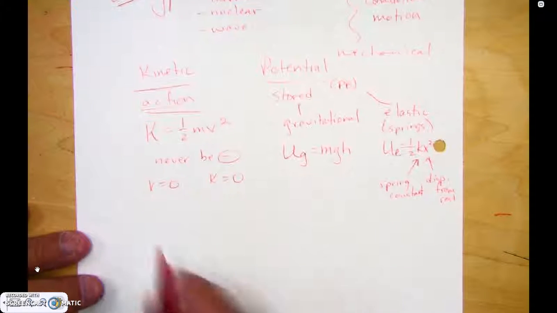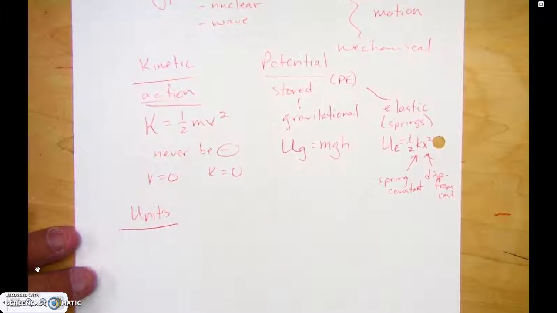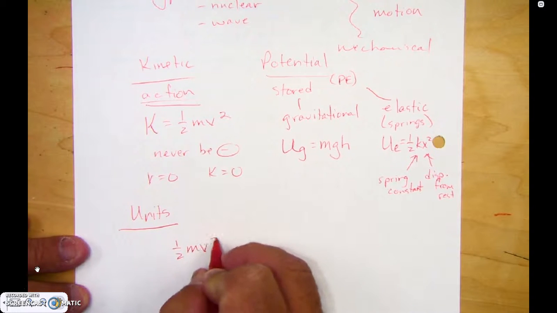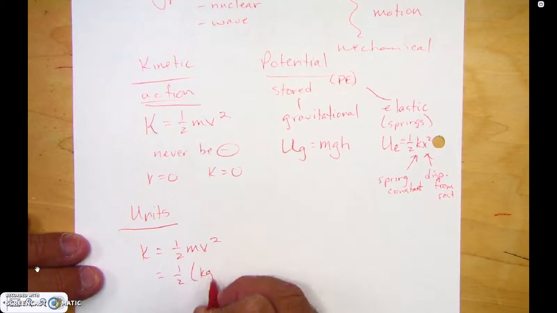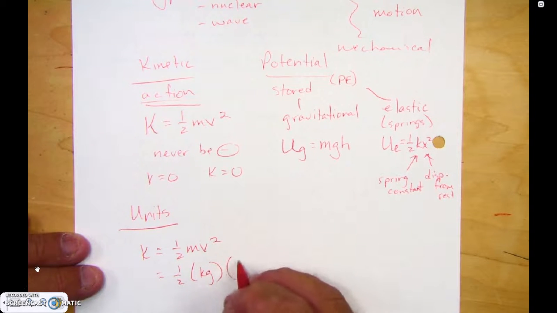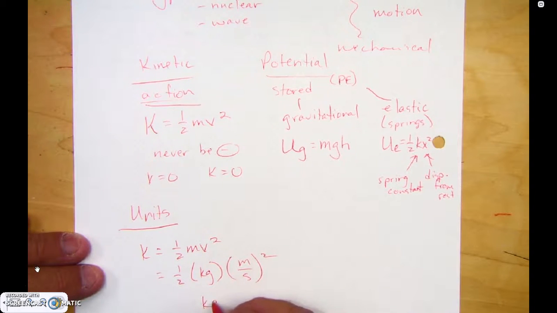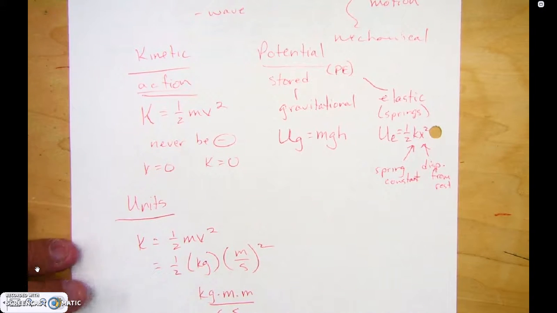So let's take a look at units real quick. The units for kinetic energy. Well, it's 1/2 mass times speed squared. 1/2 is just a constant to make it work. Mass is going to be in kilograms. Velocity is going to be in meters per second, but then it's squared. So I get kilograms times meters divided by s times s.